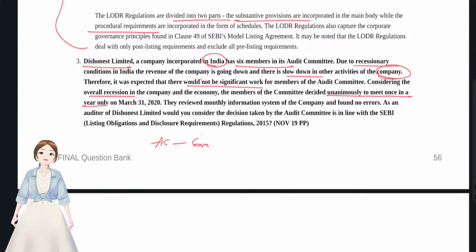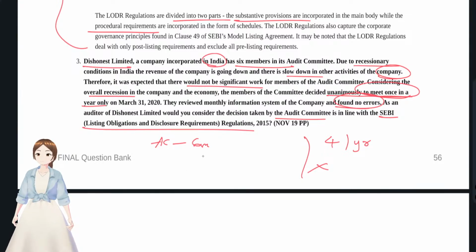You see, in our snapshot, what we have seen, they have to meet at least 4 times in a year, right? See, due to recession, they had met only once. They reviewed monthly information system of the company and found no errors. As the auditor of D Limited, would you consider the decision taken by audit committee is in line with SEBI LODR regulations? No, it was not in line.